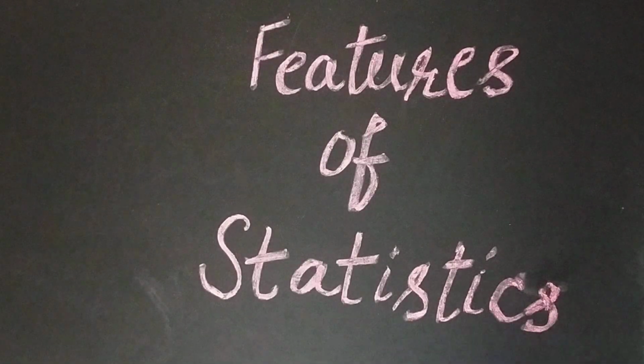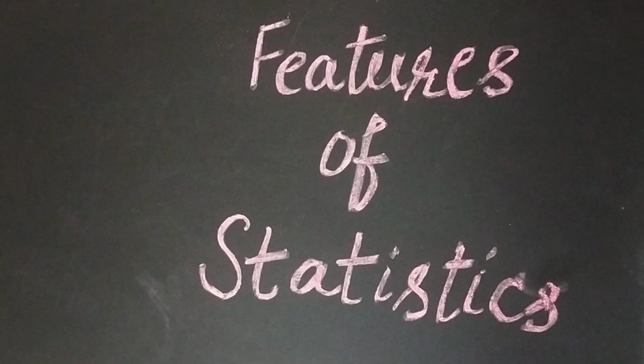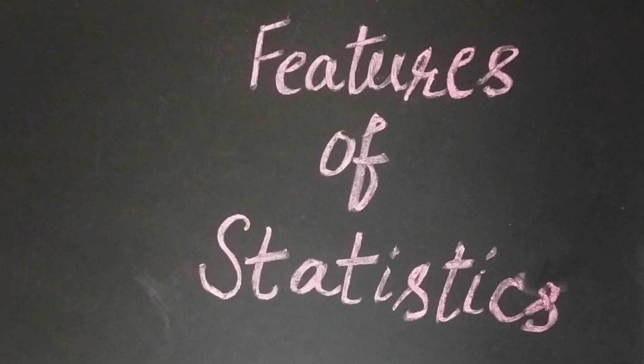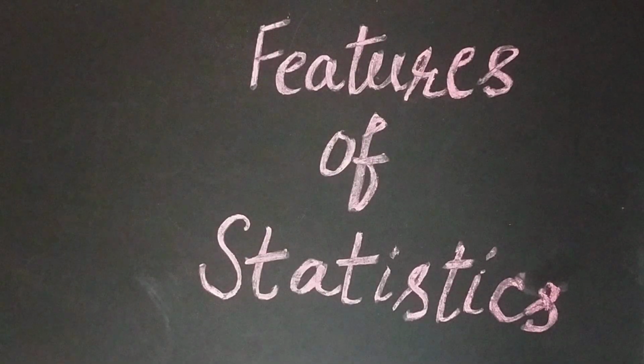Or in other way, if the complete enumeration is not possible because of any reason, what you can do is you can select a sample. And on the basis of that sample, you can estimate the average level of performance of all the students. And here, the sample must be selected in a proper way. There are certain ways of selecting the sample, right? That you will study later on.